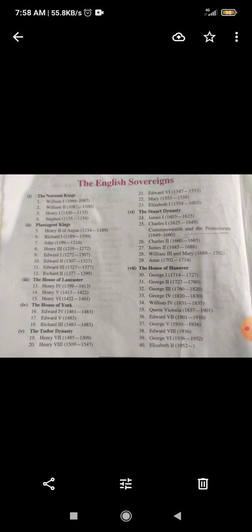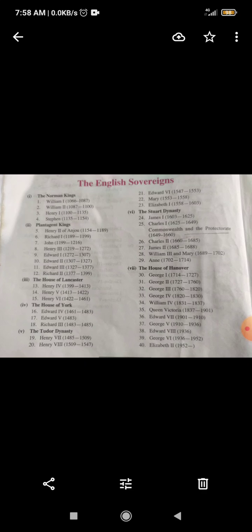After that, the sovereign powers were taken by the House of York. House of York, in the sense that the Royal Court of England was given separate names according to their own ruling interest. So House of York is another name of the Court of England during the time of King Edward IV.